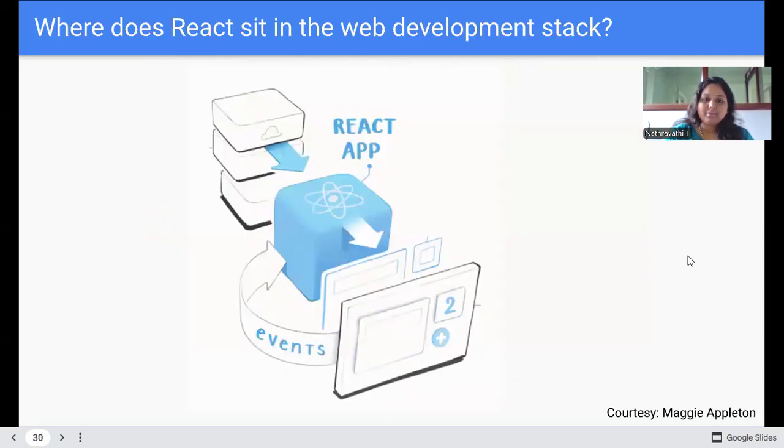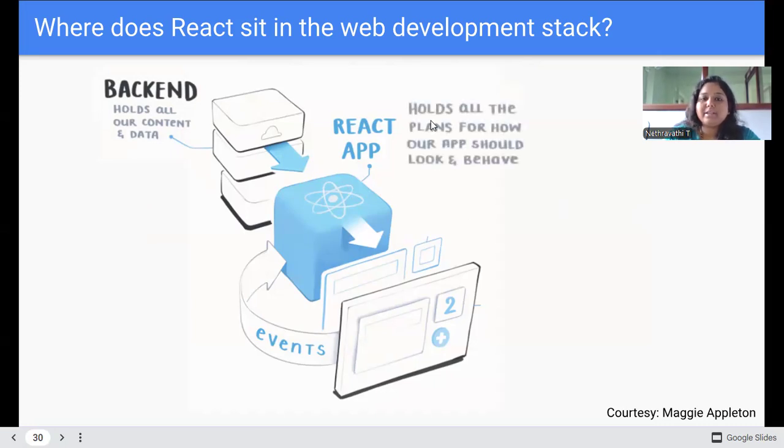See, this is the basic React application, how it actually works. The backend will be holding all the content and the data. Then comes the application, which holds all the plans and all. Here it creates its own tree root of UI elements. As I said, it will be working on the virtual DOM.